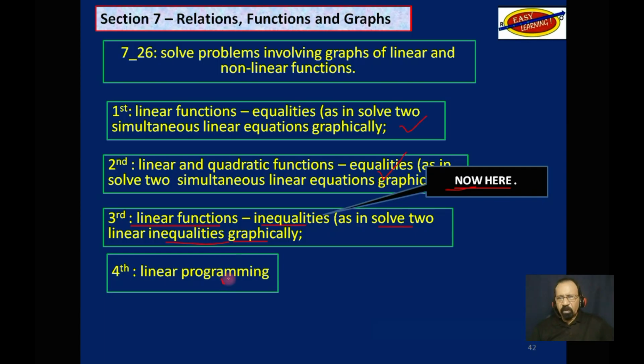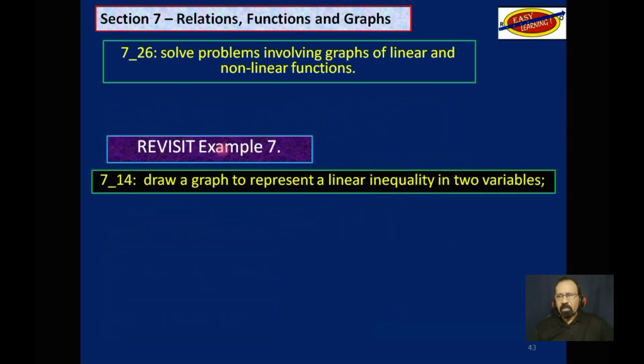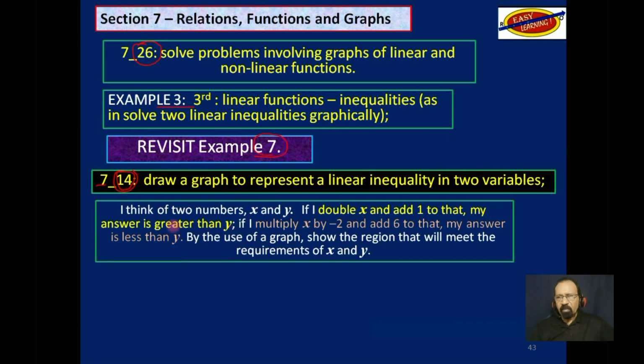Then, of course, we have to do linear programming and speed time graphs. So this was example 7 in video 14 in the same section. Right now, I am using it as example 3 for video 26. The identical problem. No changes.